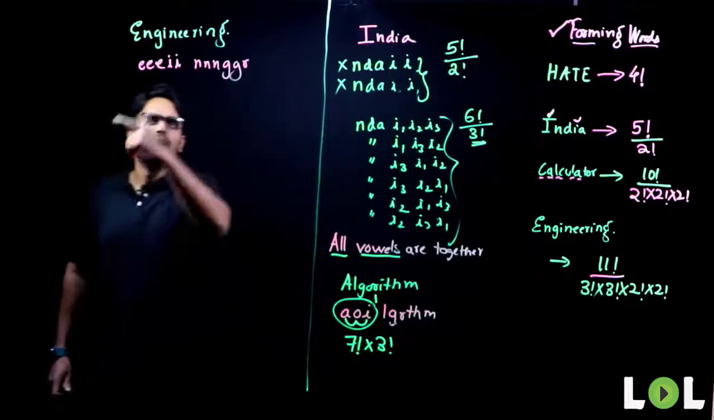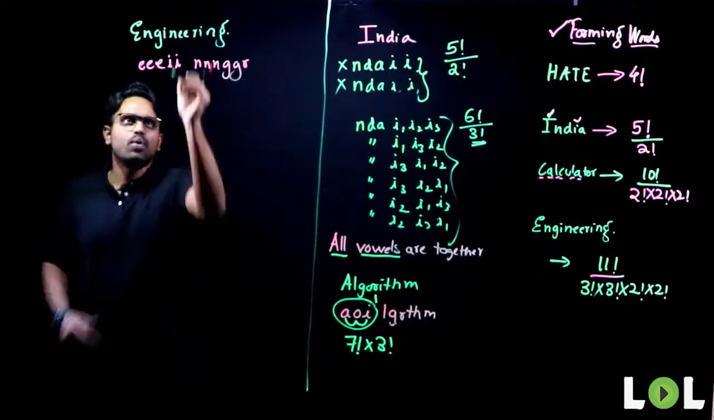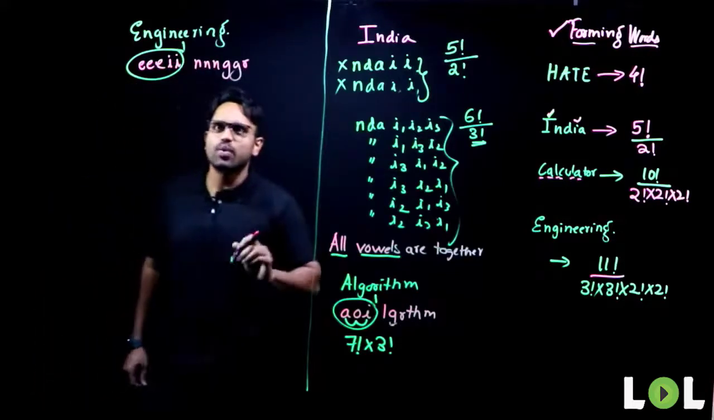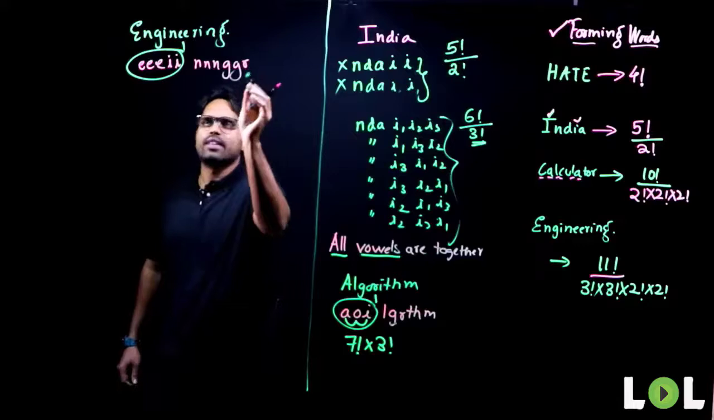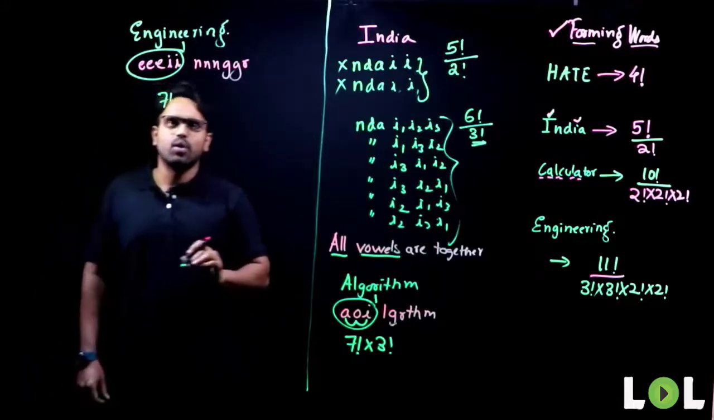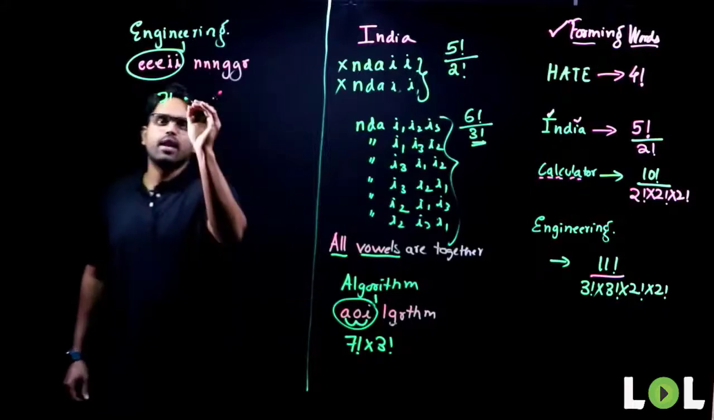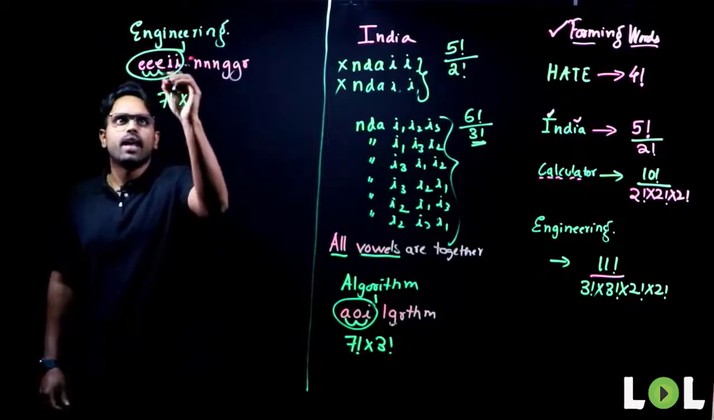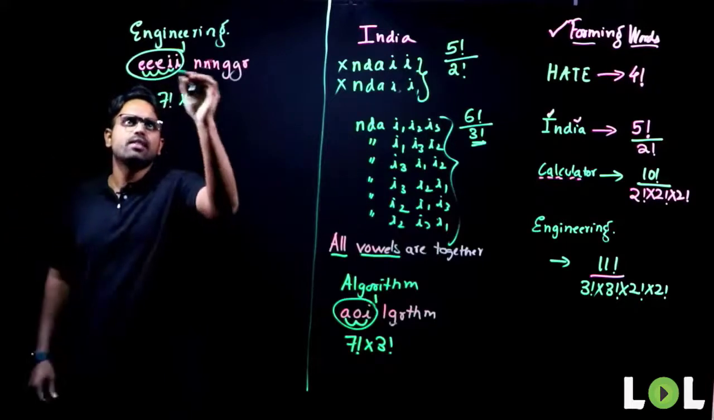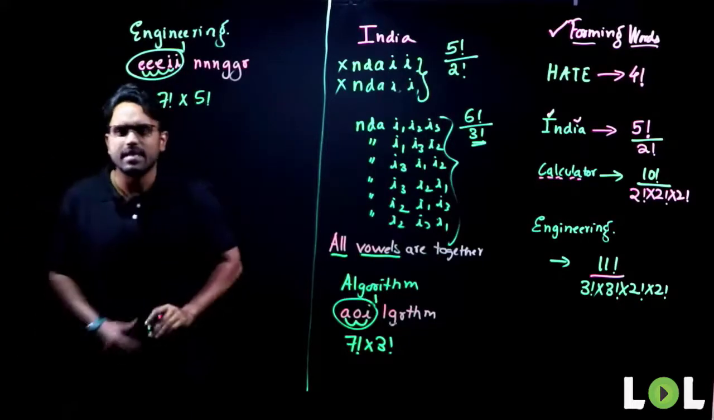Yes? Now, look at it. Now, what do I have to do? I have to treat all the vowels as a single unit. Now, how many consonants do I have here? 1, 2, 3, 4, 5, 6. 6 and 1 unit, 7. 7 factorial into, what does that have to? They can rearrange among themselves. In how many different ways can they rearrange among themselves? 5 factorial ways. But is this the end of it?